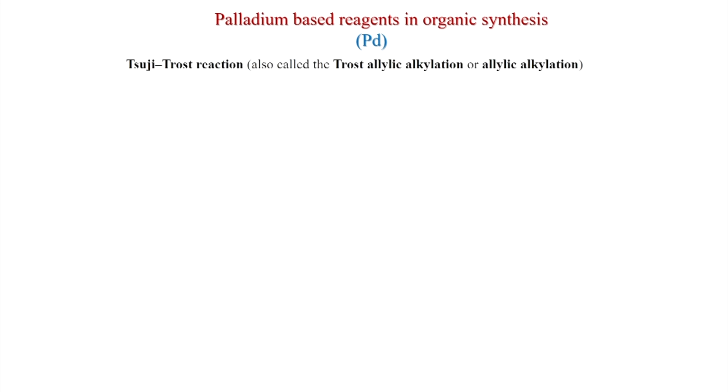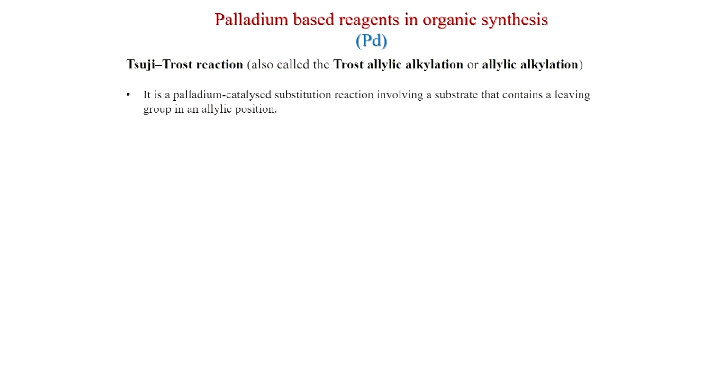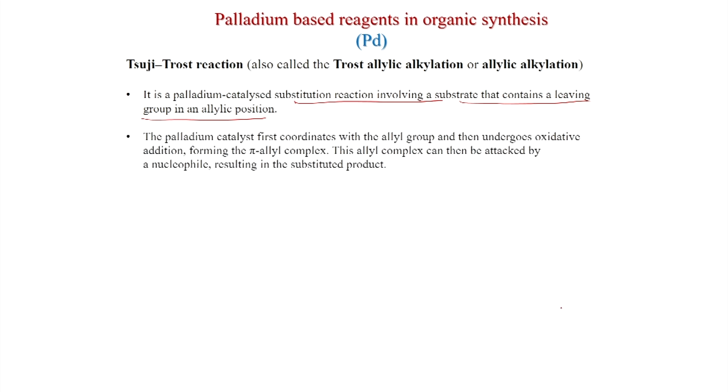Now, we will see a different reaction, which is the Tsuji-Trost reaction, also called the Trost allylic alkylation. It is a palladium catalyzed substitution reaction involving a substrate that contains a leaving group in the allylic position. The palladium catalyst first coordinates with the allyl group and then undergoes oxidative addition, forming the pi allyl complex.